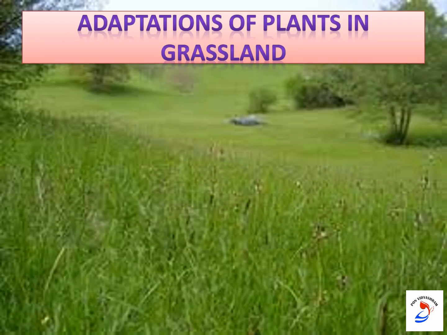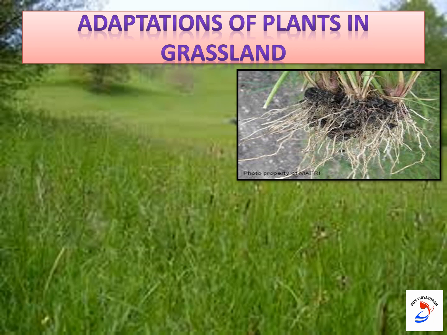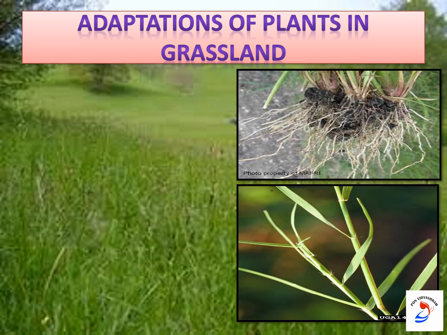Yes, children, now we are going to learn about the adaptations of plants in grassland. What are the adaptations shown by these plants? Look at the picture. This is the root of the grass. The roots of the grasses in grassland grow deep into the ground to reach water. And another one, look at this. This is a stem. The stems of grasses are soft and flexible so that the plant does not break when strong winds blow.